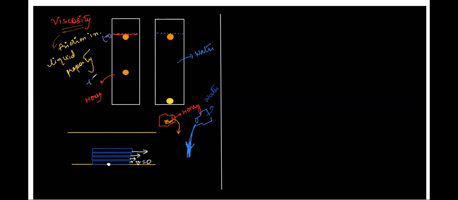After some time t, maybe this ball has reached the bottom in water, whereas in the honey chamber the ball is still moving downwards because its motion is slower. Why is it slower? Because the viscosity is higher in honey than in water. Viscosity is represented by this letter mu.